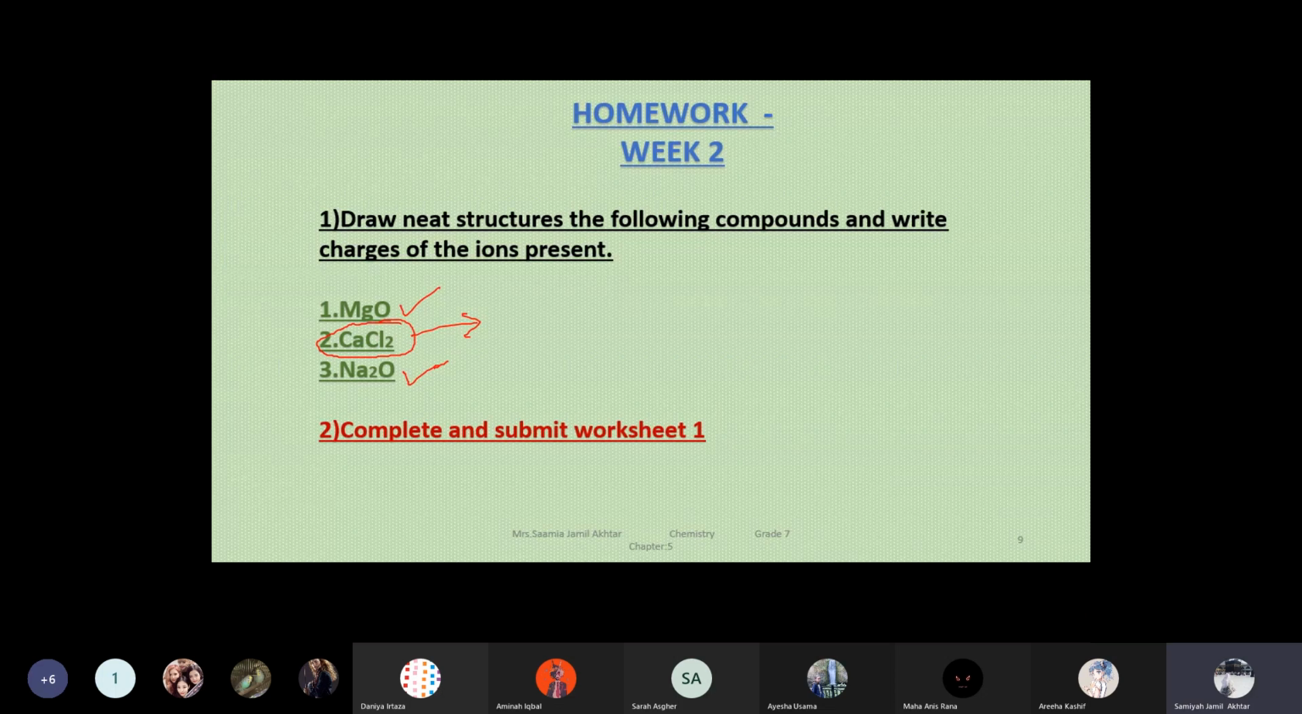Calcium, there is 1 calcium and 2 chlorine atoms. So it means calcium will give 1 electron to 1 chlorine, other electron to other chlorine. So draw dot and cross diagram for all these 3 in your copy neatly, and write the charges of the ions. Whatever ions they form, just write their charges. Like magnesium is 2 plus and oxygen is 2 minus, like this. Draw these structures, and then number 2 homework is complete and submit worksheet 1.